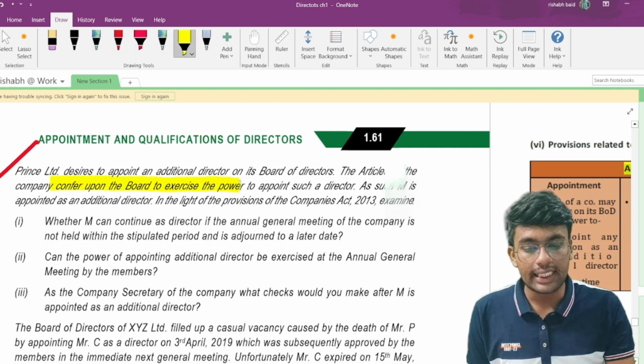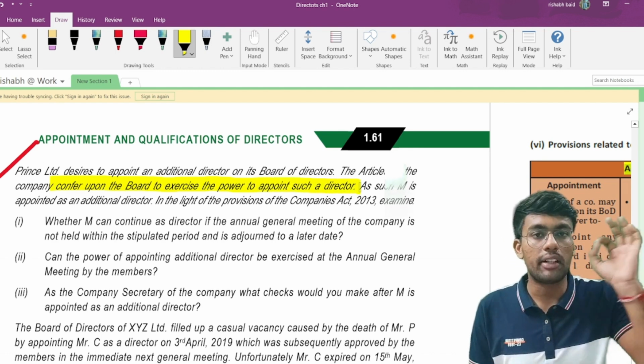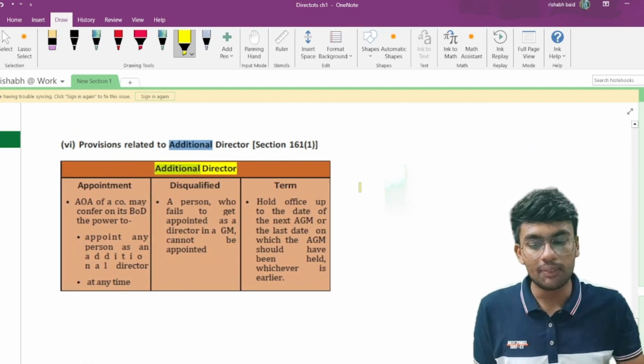Confer the board to exercise the power to appoint such a director. Meaning a person can be appointed as a director and the power rests with the board of directors. Let us discuss the provisions. What does the provision talk about?